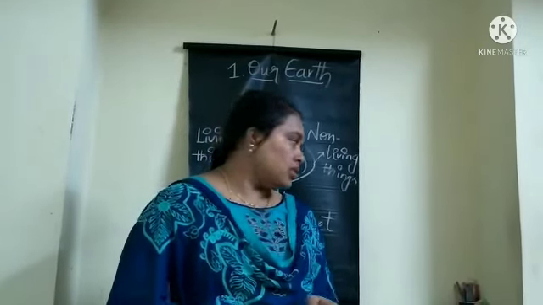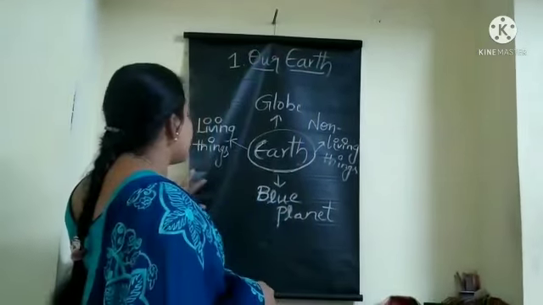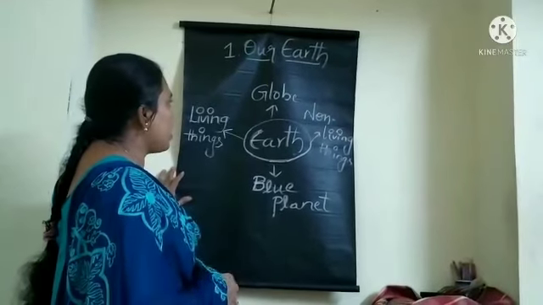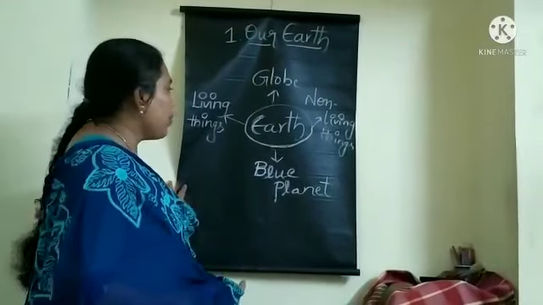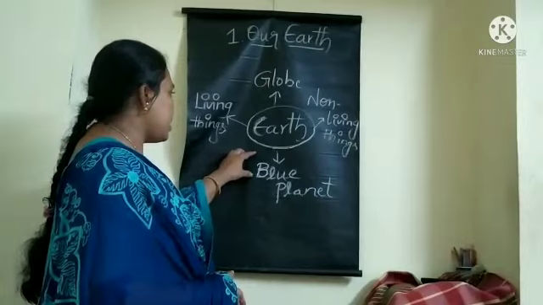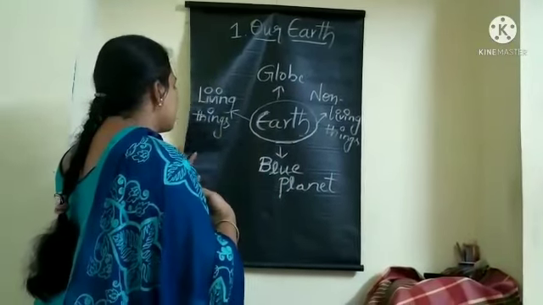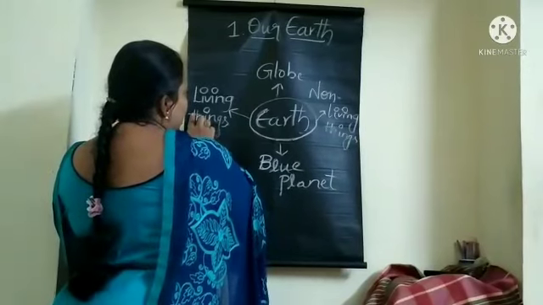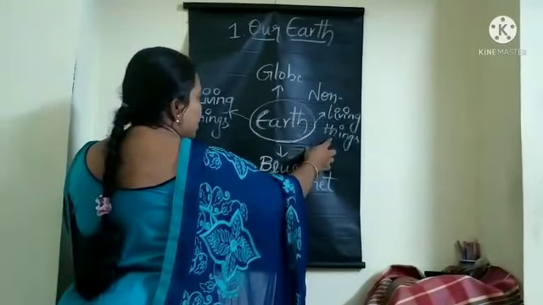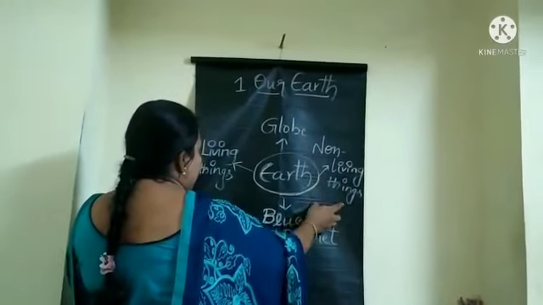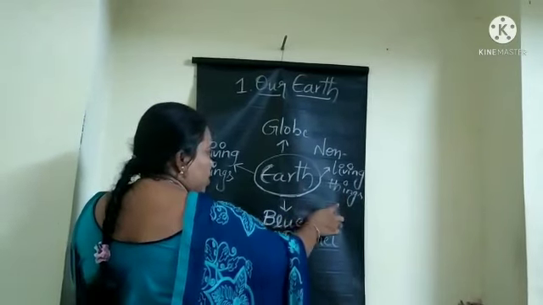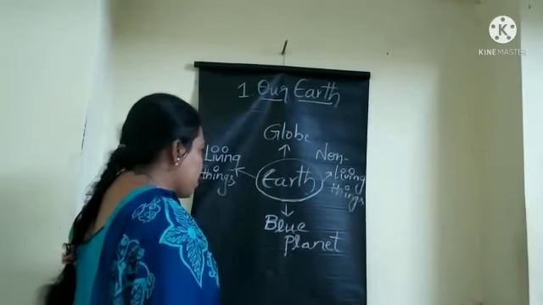Our lesson name is Our Earth. This is our earth. This is the mind map of our earth. On the earth, there are two types of things: one is living things and another one is non-living things.